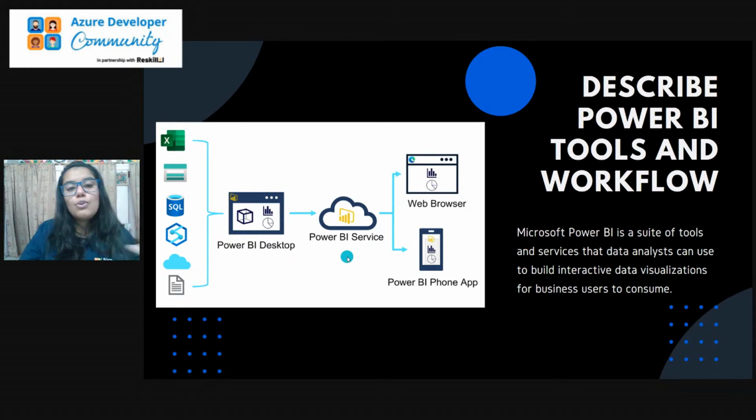Then it passes through the Power BI service, which will convert your data into the visualized format. Then you can see your data in the web browser, or in the Power BI folder. This is how it works. It will take your data from the source, process it through the desktop, then pass it on through the cloud services, and further you can see it over the browser or over your phone.